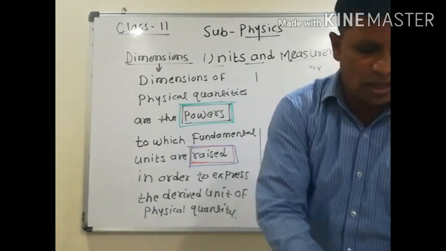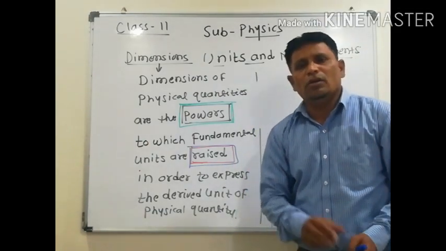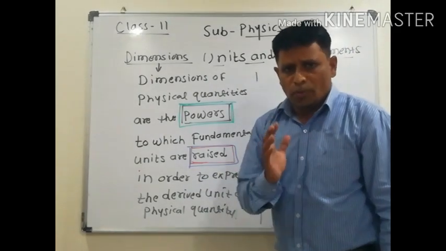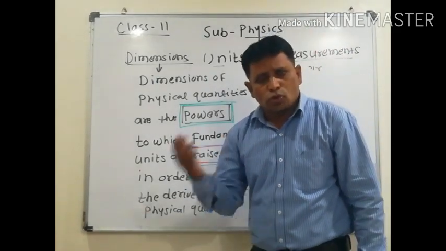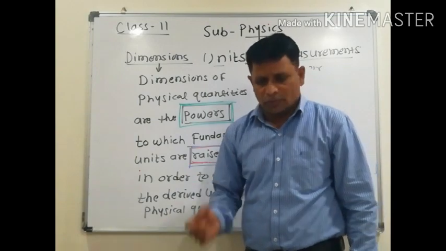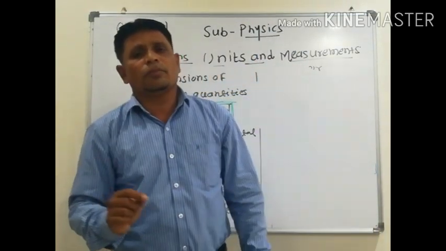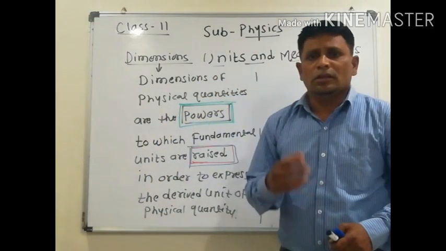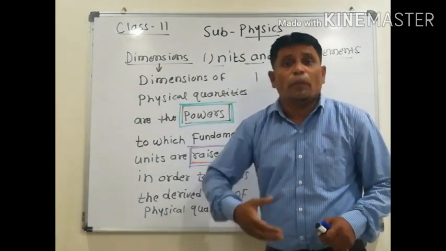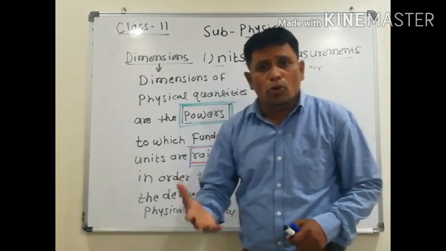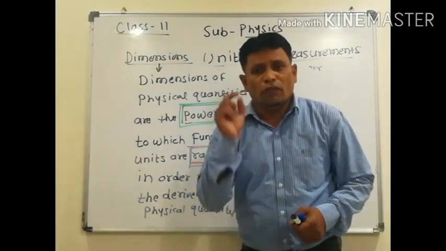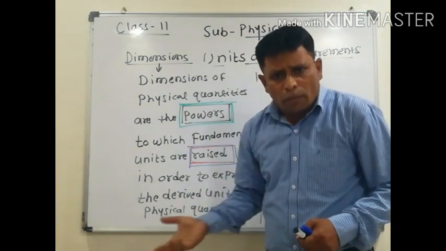Students, pay attention. We have to always find out the dimension of derived quantities. In simple words, we have so many derived quantities. One thing is very important. You know the definition of derived quantity. What is a derived quantity? The physical quantity which depends on one or more fundamental quantities for their measurement.